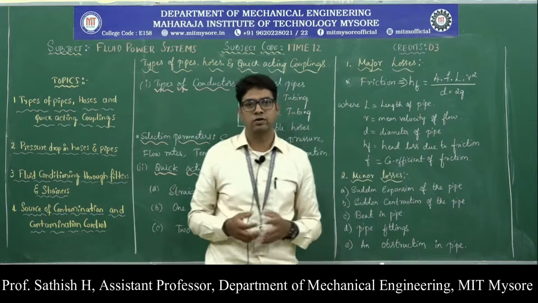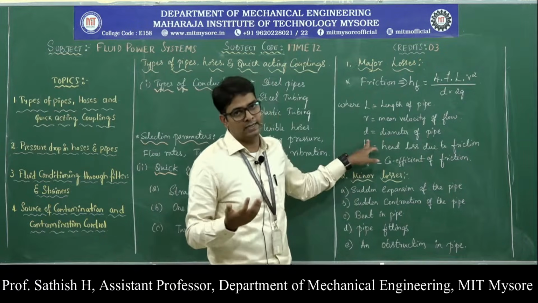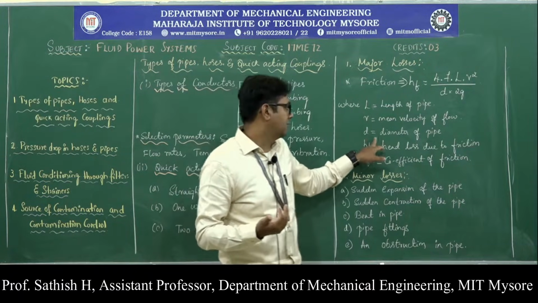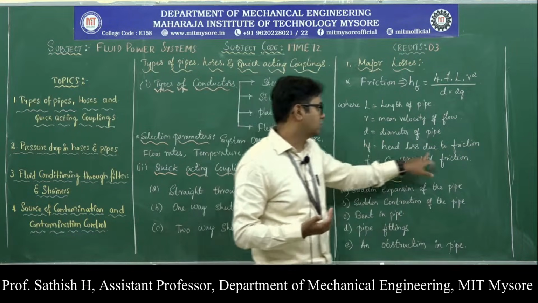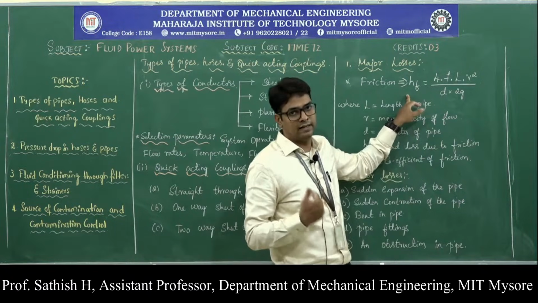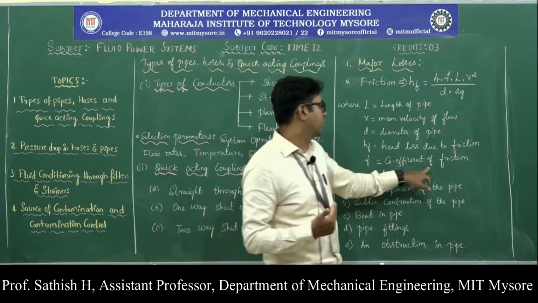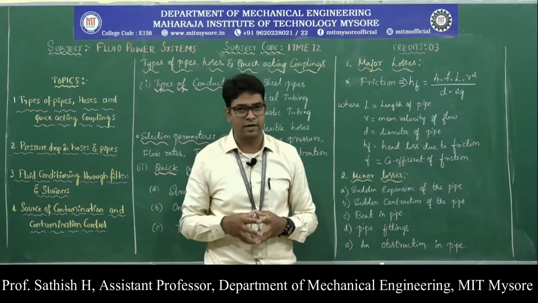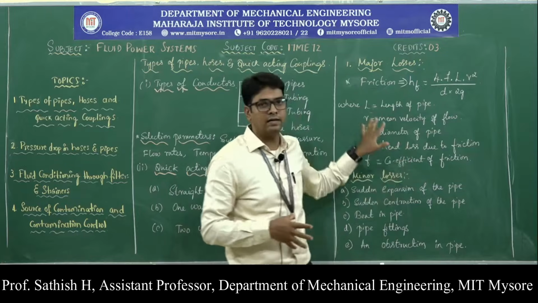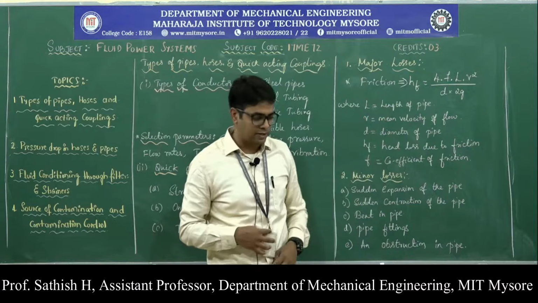When the fluid is flowing through the pipe it has a certain mean velocity, normally taken in meters per second, and D is the diameter of the pipe, in meters. hf is the head loss due to friction that we want to calculate, and f is the friction coefficient, which depends upon the Reynolds number. So this Darcy-Weisbach equation is used to calculate the major losses.